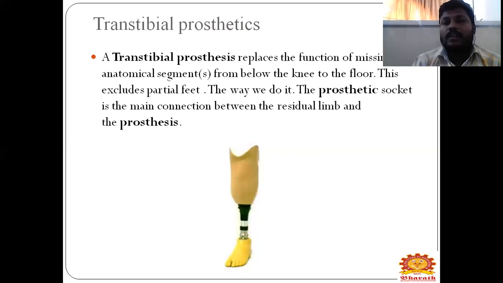If you have any amputation there, you will require a transtibial prosthetic to get the function back. That is called transtibial, that is below your knee.